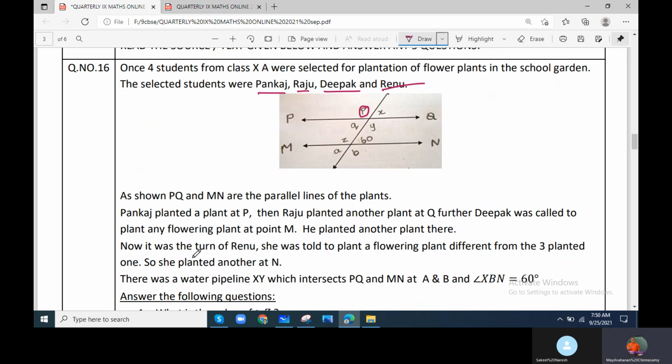Okay, now it was the turn of Reenu. So now we are talking about Pankaj at P, Raju at Q, Deepak at M. Now, they said at and all, so that point we have to mention where they did it.